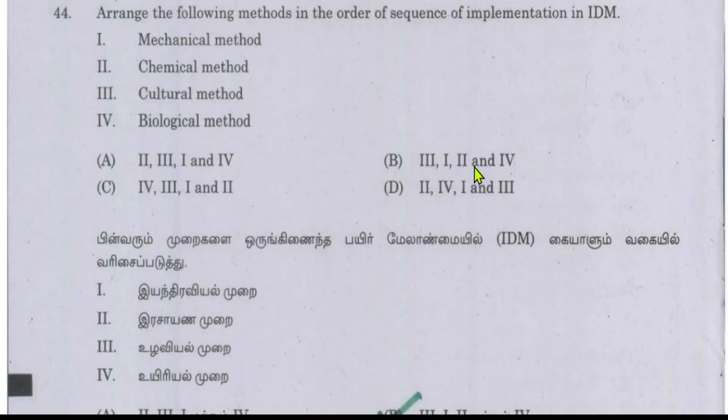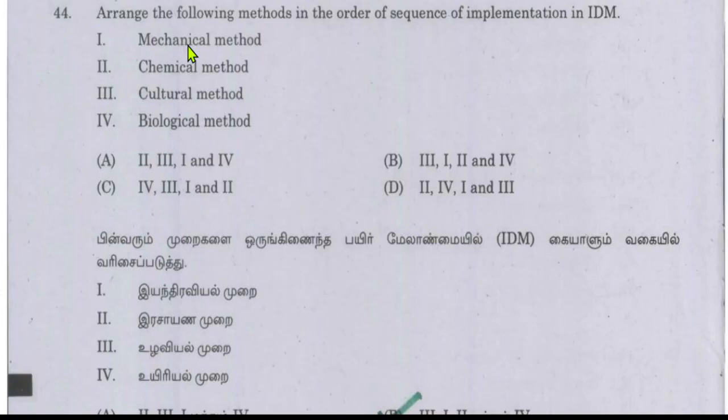B, that is 3 1 2 4. First of all, the cultural method, then the mechanical method. If that also fails to minimize the disease or pest cost, then you go for the chemical method, that is, use of any pesticides or any other deterrent or attractant to get the flies or beetles into the trap and kill them.